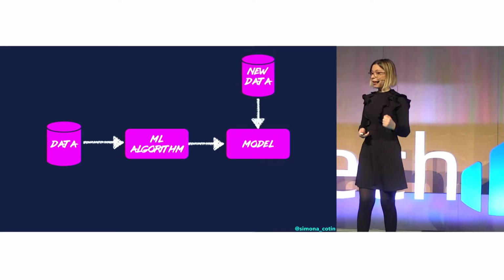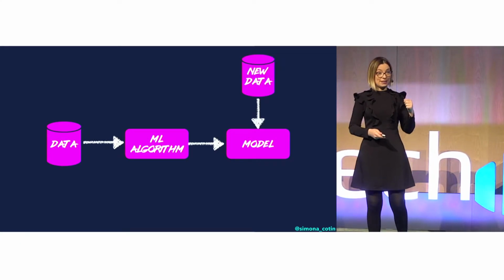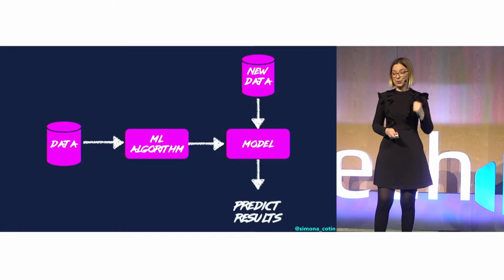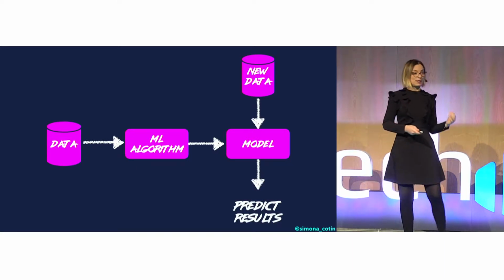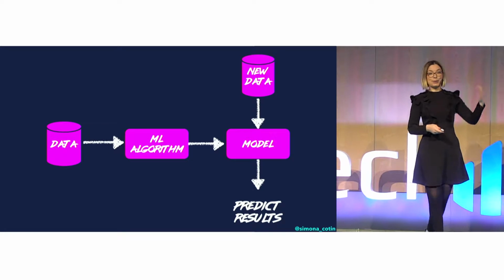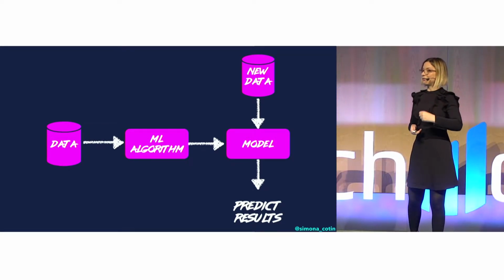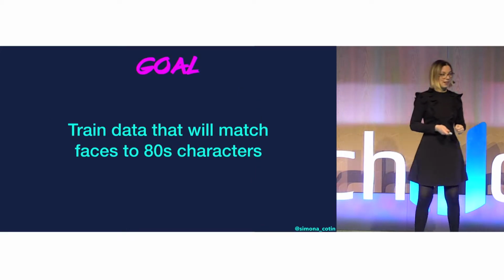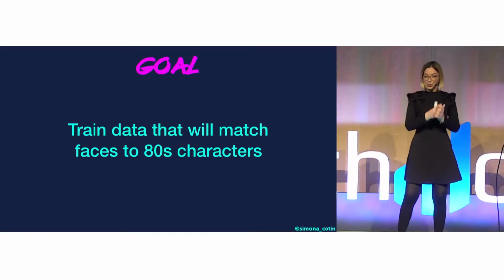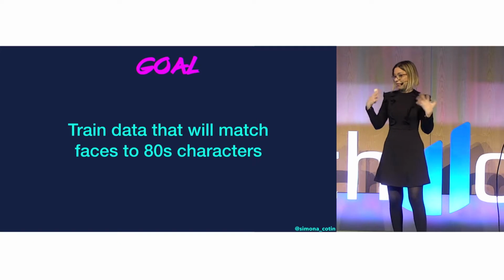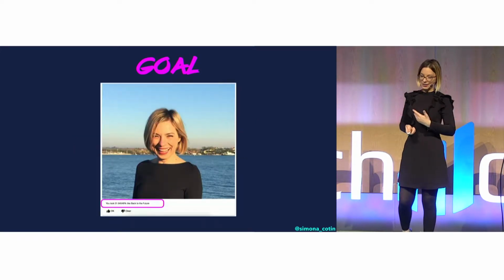And using that model, we can take new data and predict results. So we can take maybe Berg's picture, and based on the 80s characters, we can define who he looks more similar to. The goal is to train data that will match faces to 80s characters.